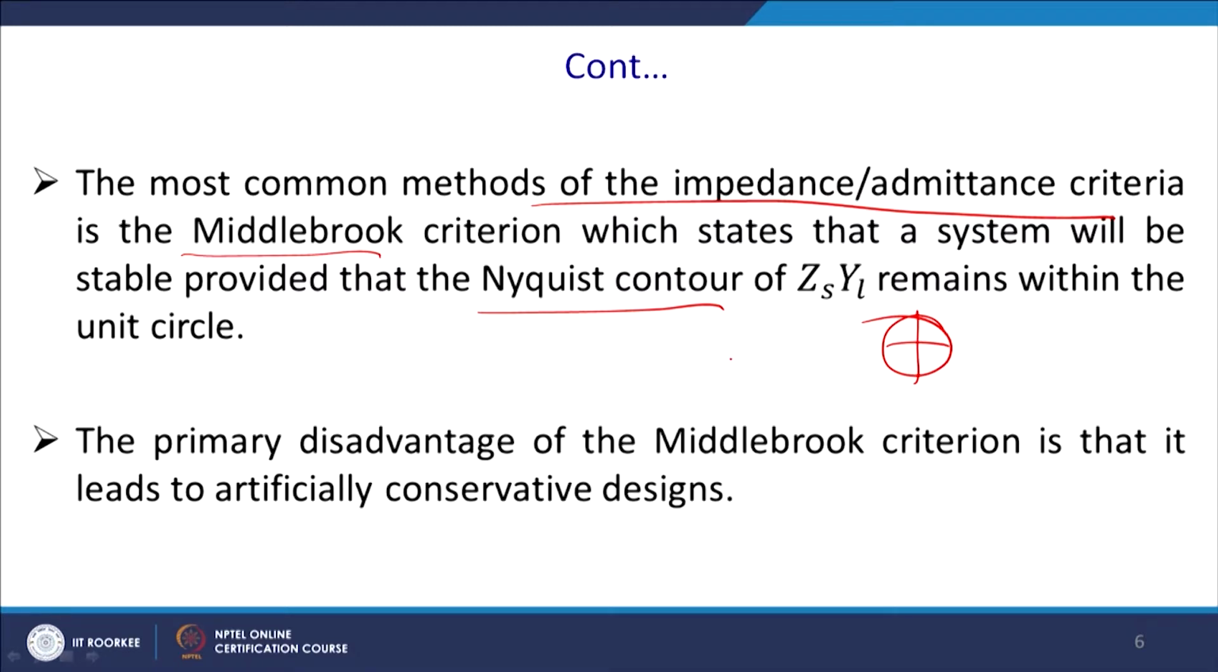The primary disadvantage of the Middlebrook criterion is that it leads to an artificially conservative design. So, you will find that you are unnecessarily putting in extra damping to ensure stability, and efficiency will be poorer, and we require to revisit this Middlebrook criterion here again.